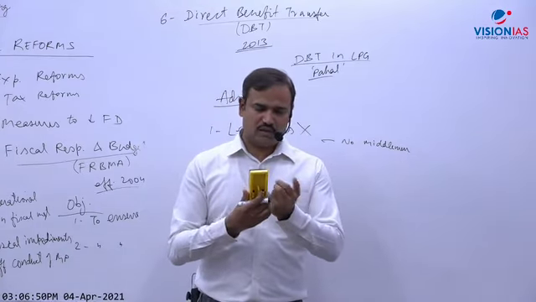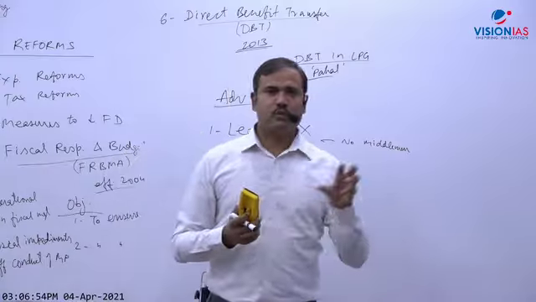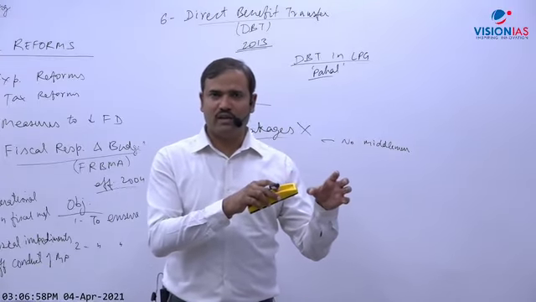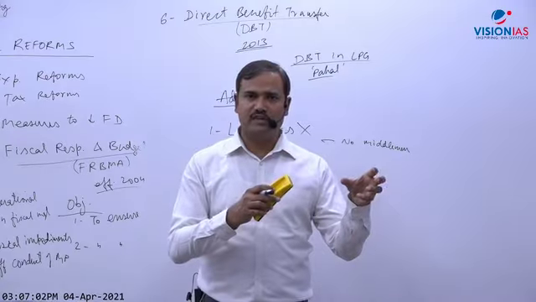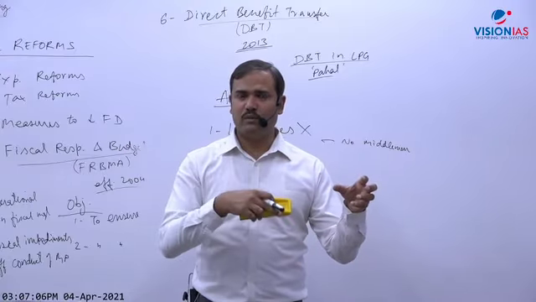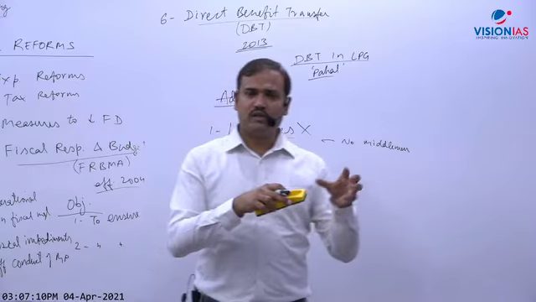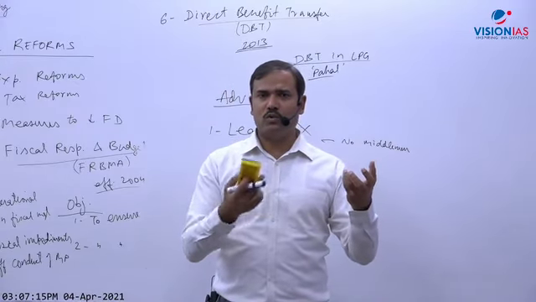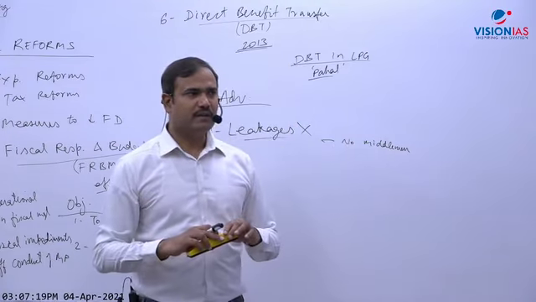I don't think of leakage, but I can think of one aspect. For example, if there is a poor person, the middleman may go to the poor person and ask, do you need subsidy from government or welfare payment? He will say yes. Then the middleman will say, I will let money come into your account, but you have to give me that money because I have to pay a bribe for that. In this manner this can be done. But the person who is getting the money will know that ultimately government is transferring money and there is no role of the middleman, so he may not pay for long. So this may be possible.